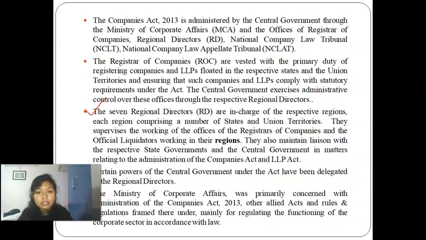We have already studied this. The RDs supervise the working of the offices of ROC and official liquidators who are working in their region. They also maintain liaison with the state government and central government. There are certain powers of the central government that are also delegated to the RD. And the functions of MCA I already told you.